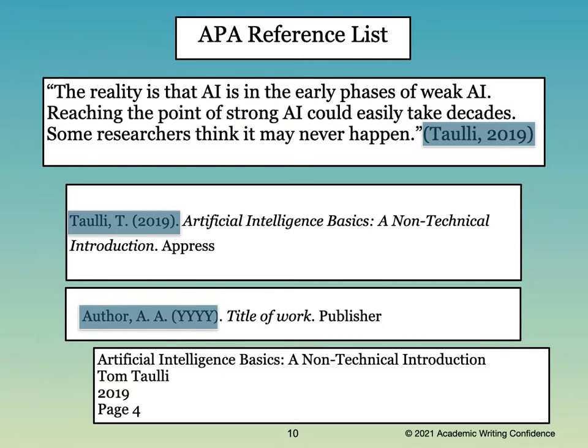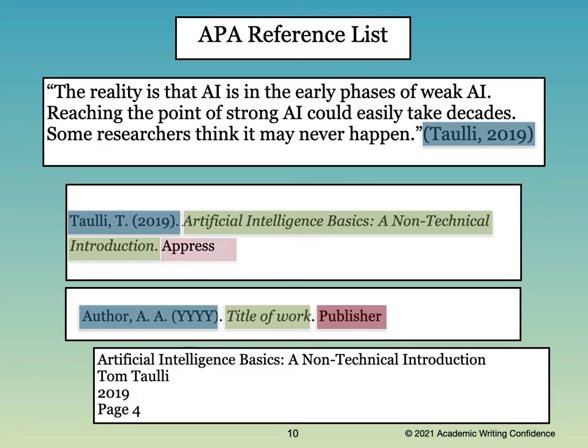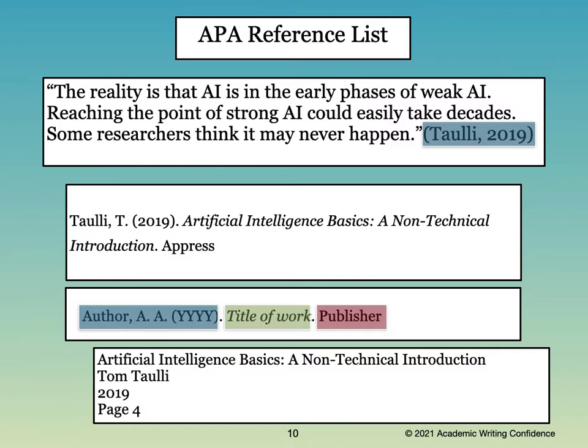The reader can easily find the word tauli in the reference list because it matches what has been written in the essay. Then the title of the work and the publisher. One more thing that you need to be careful about is that after each section, you will need to put a period or a dot. There is one after the year and one after the title.